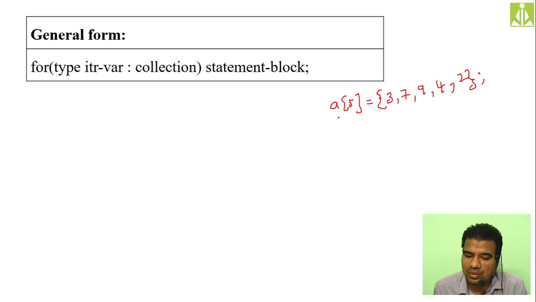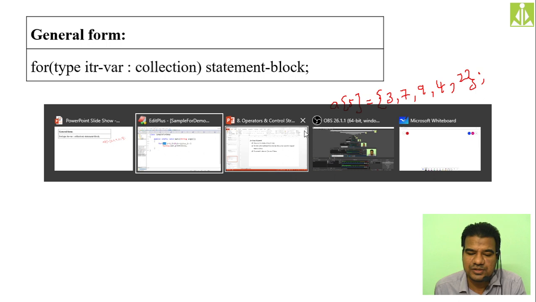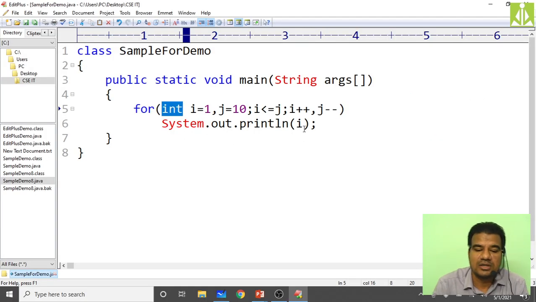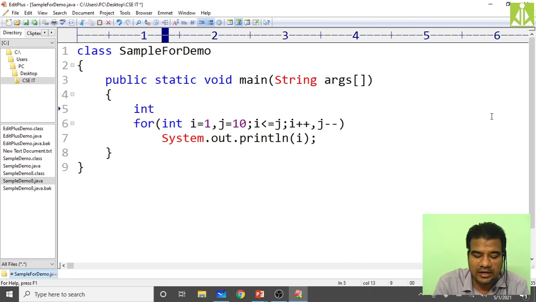So in order to run through and access all these elements, how do we write the traditional version of the for loop? Just go to the editor directly. The same thing I'm declaring over here, my array integer a of 5 equals, because this type of declaration is also allowed. Static declaration is also allowed without the new keyword. Here I'm taking 3, 5, 7, 9, 2. So like this we have done the declaration of my array.